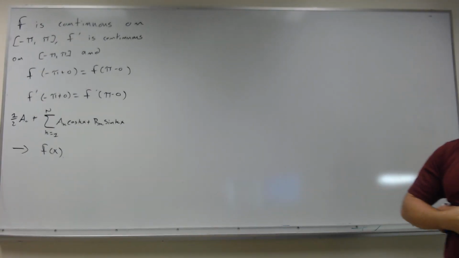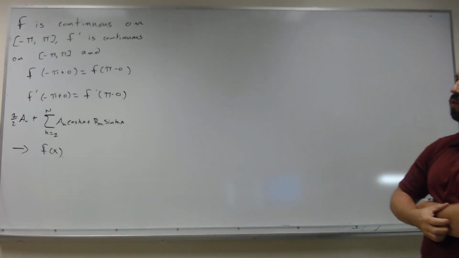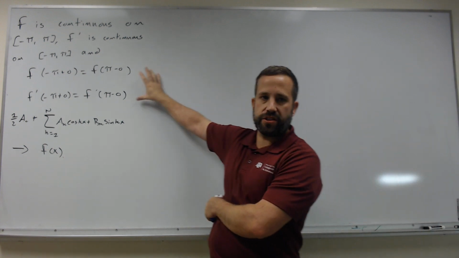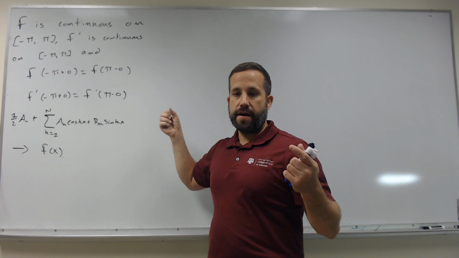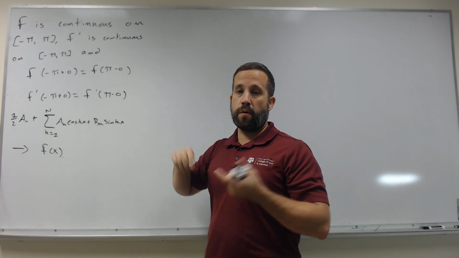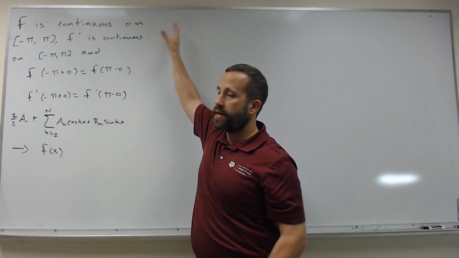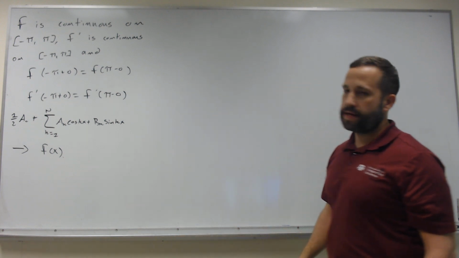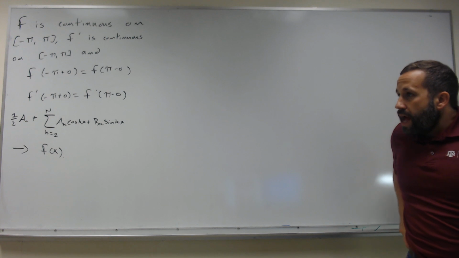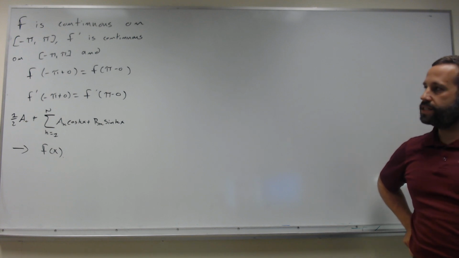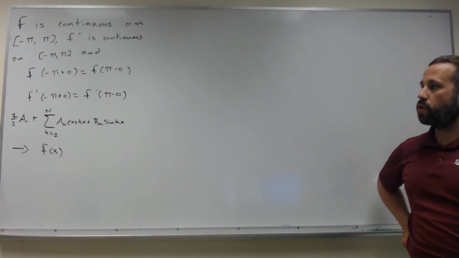Another way to think about this is that we want f to be periodic, or we want its periodic extension to be continuous, and the periodic extension of f prime to be continuous as well.